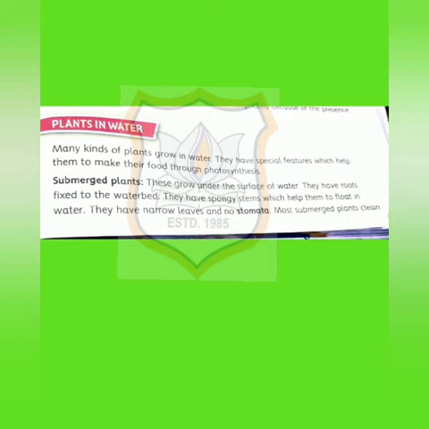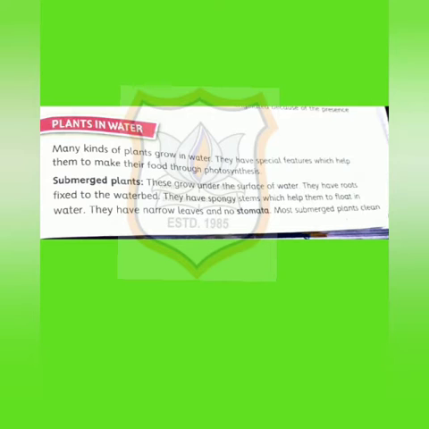Now what are submerged plants? These grow under the surface of water. They have roots fixed to the water bed. They have spongy stems which help them to float in water.